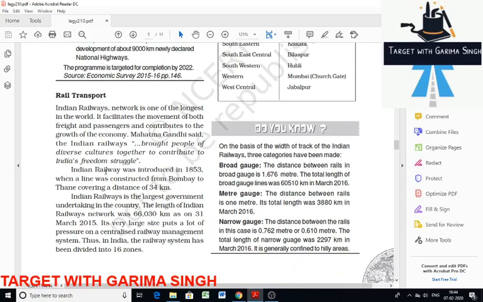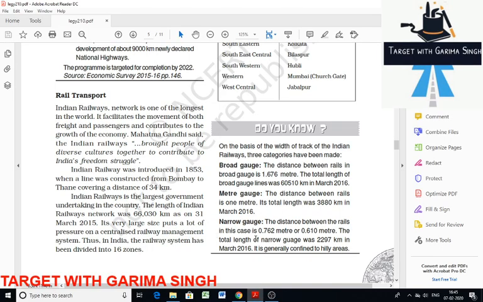Now we will discuss rail transport. India has one of the longest railway networks in the world. The first Indian railway was started from Bombay to Thane and covered 34 kilometers. I think it was in 1953. Sorry, it's 1853. Then, to reduce the pressure of this large railway from centralized management, the Indian railway system has been divided into 17 zones. You have to remember when the first train was introduced, and that there are now 17 zones in Indian Railways.